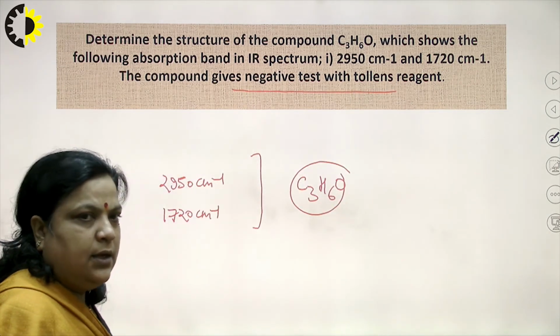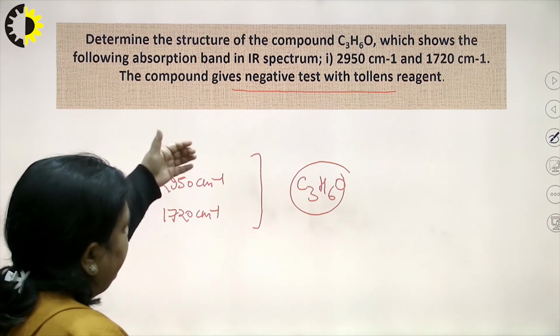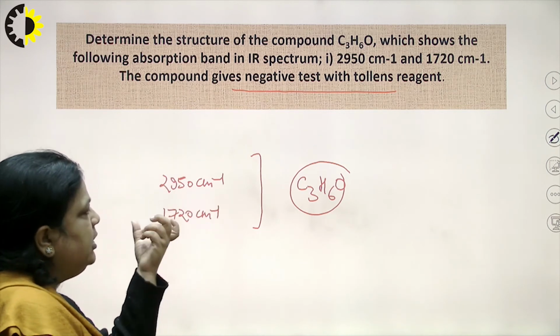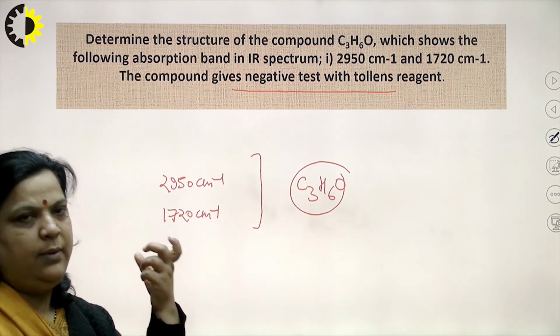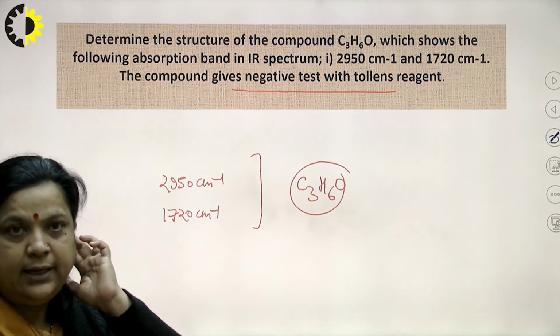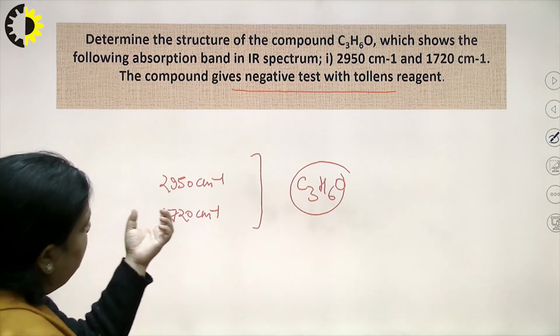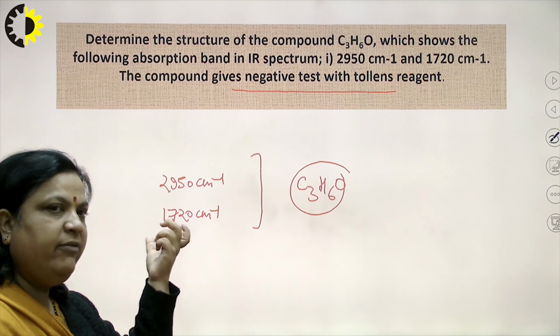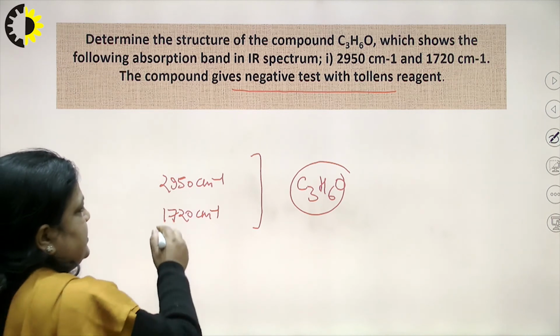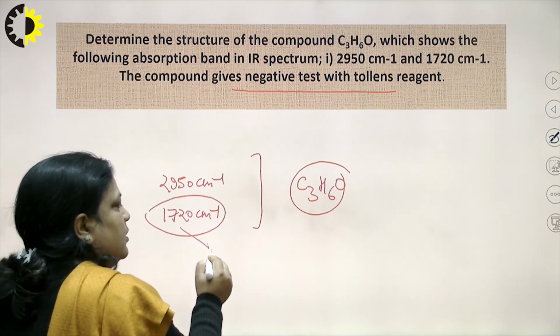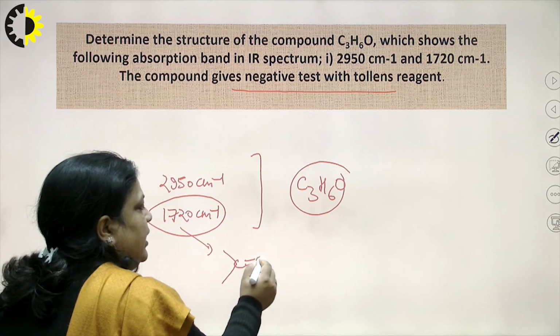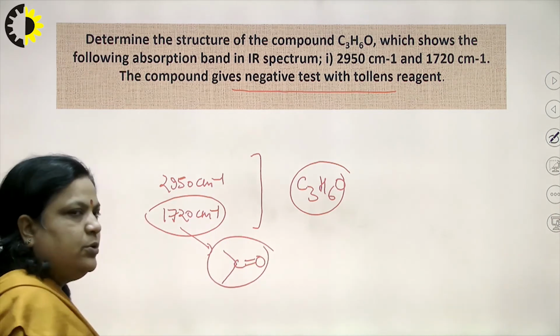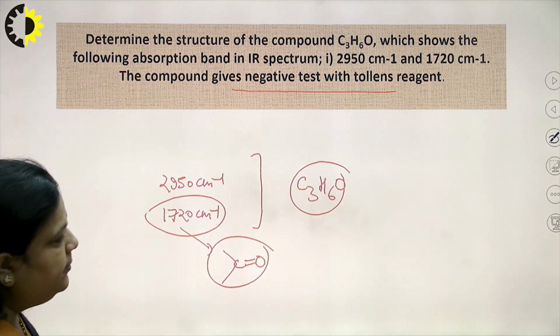Okay. So, in a question, first check the value. If the value is near 1700, it may be 1740, it may be 1690, so there may be a chance of a carbonyl group. So, the 1720 IR frequency shows the presence of a carbonyl group.